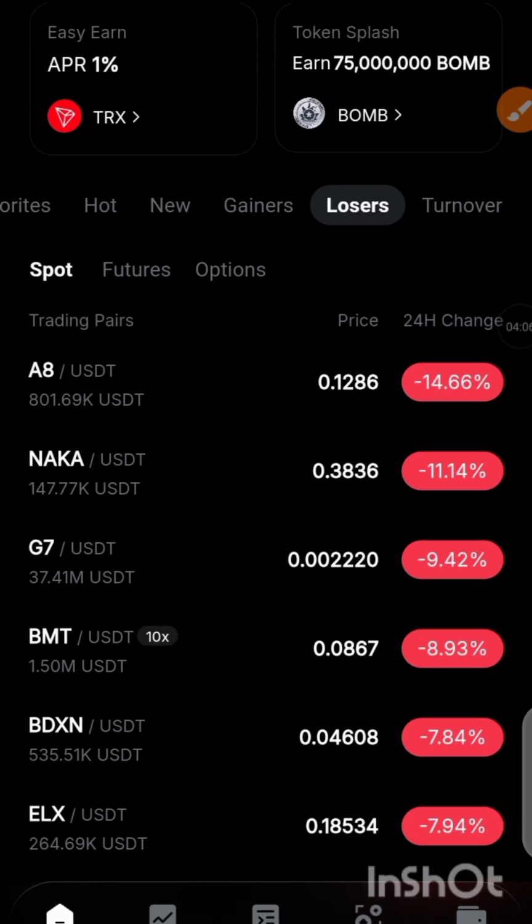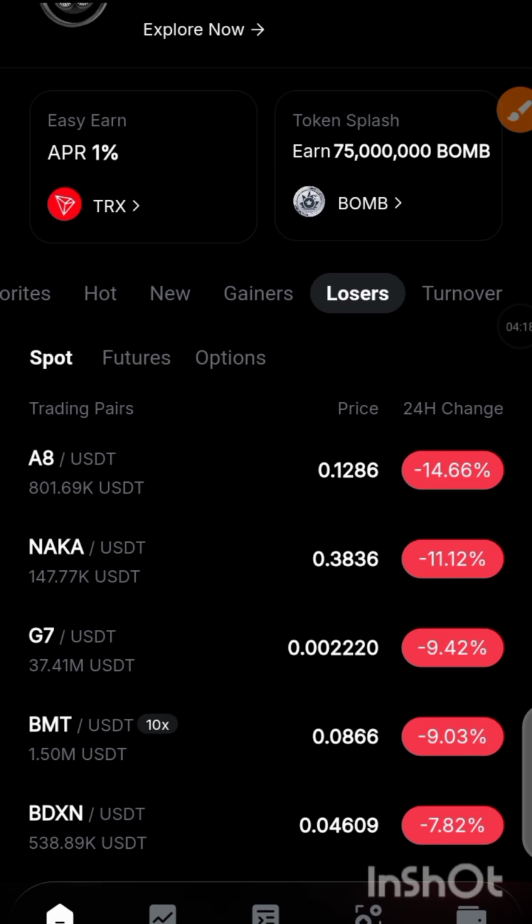Make sure you are doing this on Binance or Bybit. Don't do it on MEXC, because most of the coins listed on MEXC are not good coins. Once you are in here, the next thing is to go over to Twitter and search the name of that coin and find out if it has a large community. Make sure they have up to 500,000 followers.